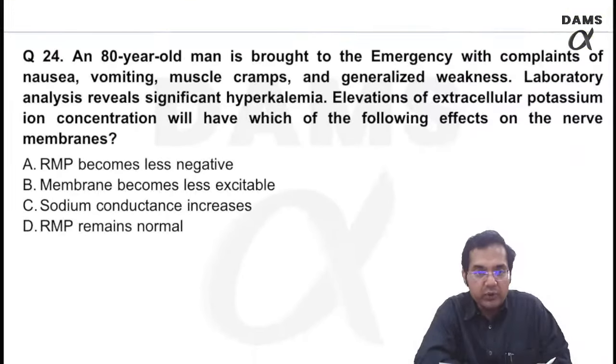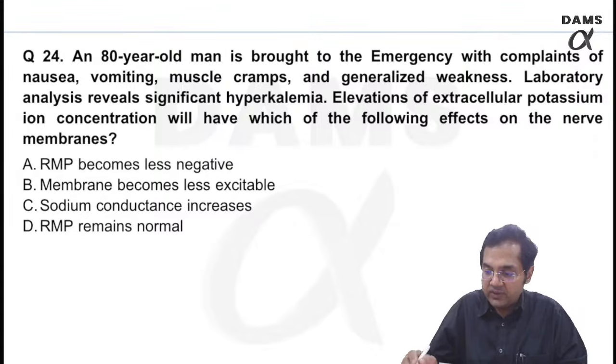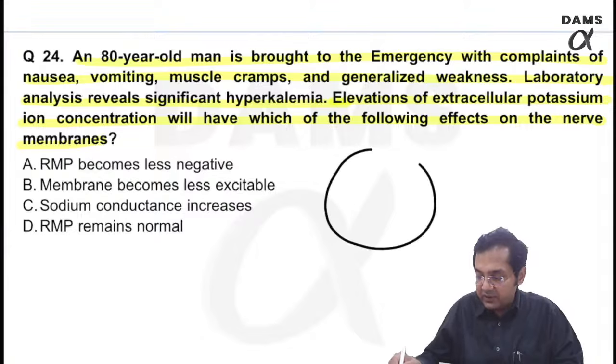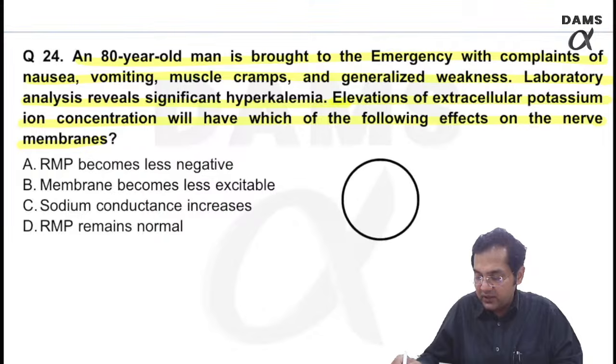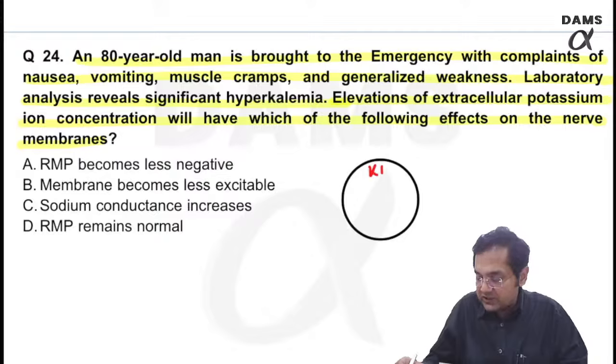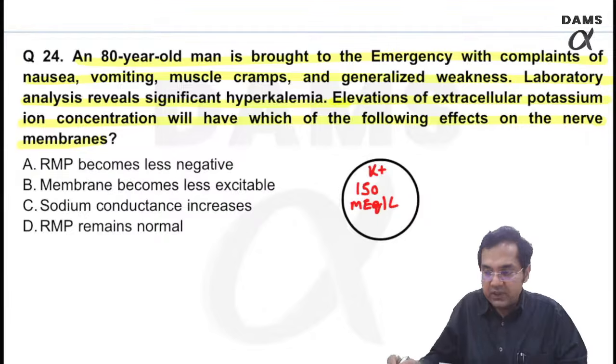An 80-year-old man is brought to the emergency with complaints of, this is an interesting question, nausea, vomiting, a clinical question. Lab analysis reveals significant hyperkalemia. Elevations of extracellular potassium ion will have which effect on the nerve membranes? Remember, if this is a representation of my neuronal cell, then normally potassium inside is 150 milliequivalent per liter.